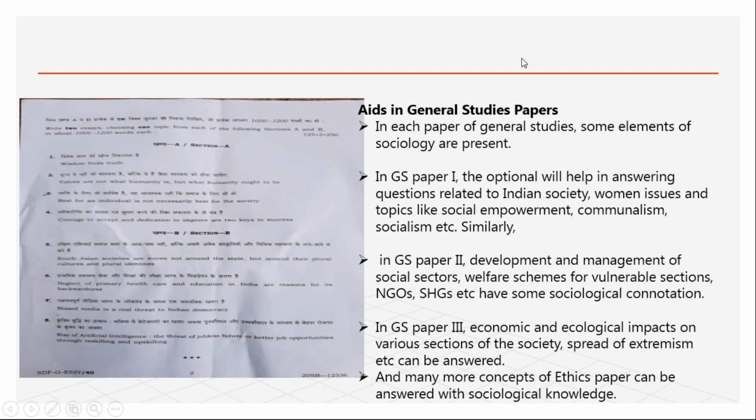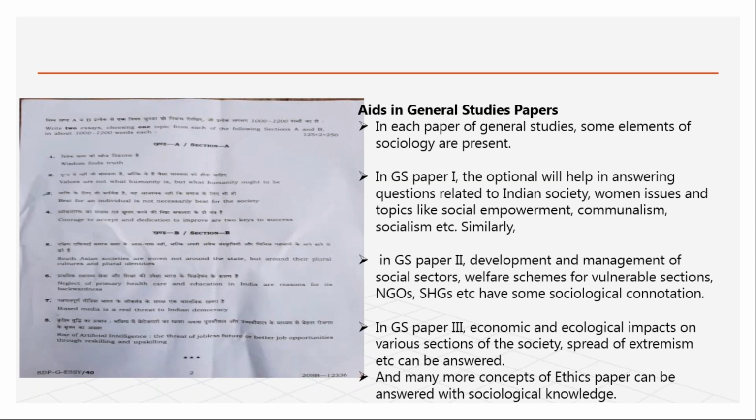So in GS paper 2, themes for vulnerable sections like health, poverty and all that will be there, and you can write those excellently. Sure shot, you can write these questions, which you cannot answer as well from other questions you don't know about. For example, if they ask about something like the Central Administrative Tribunal and you have not studied it, you have no point to write about in the second paper.